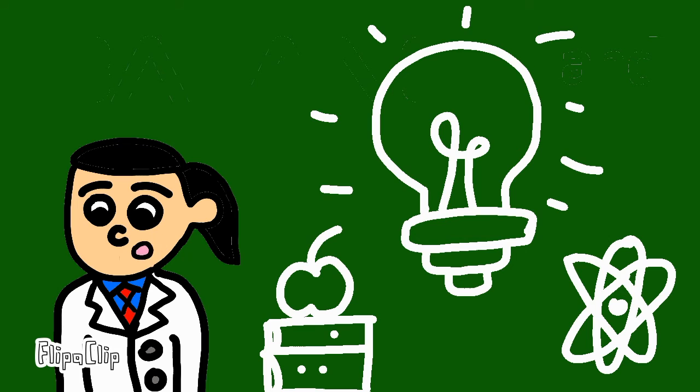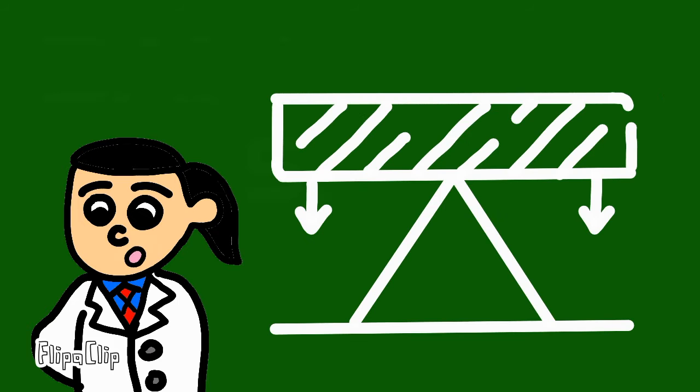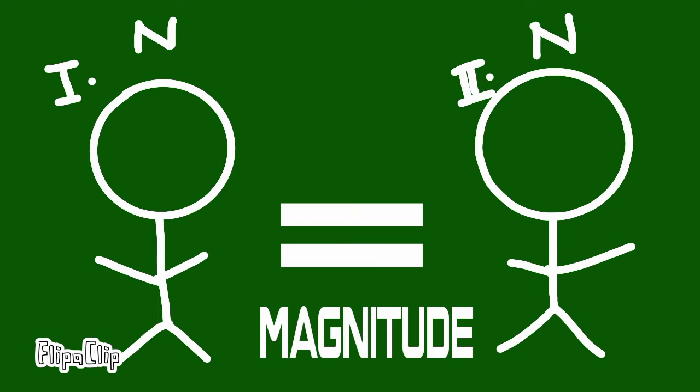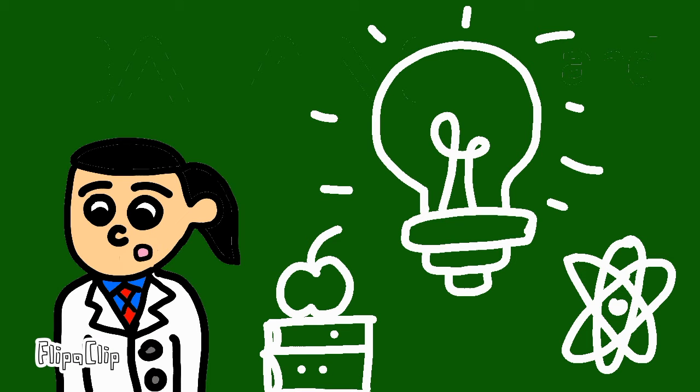First, let us define what is balance. Balance: if two individual forces are equal in magnitude and opposite in direction, the forces are said to be balanced. Let us look at examples of balanced forces.